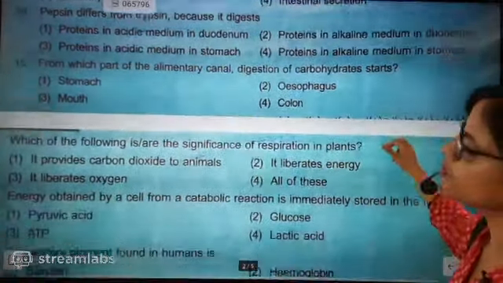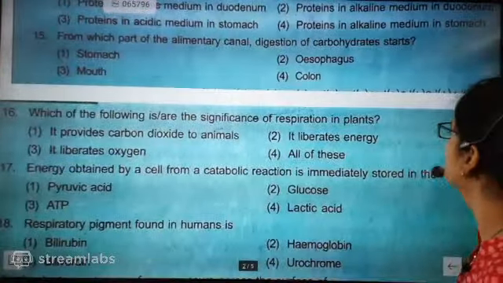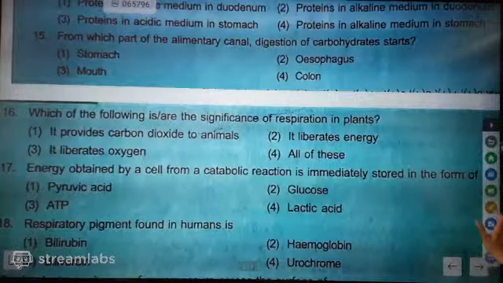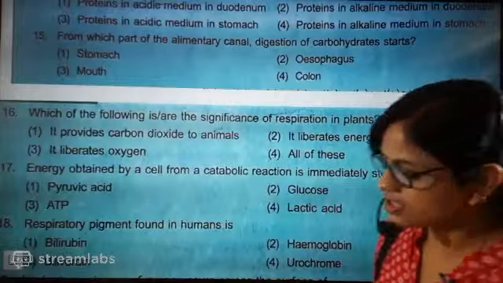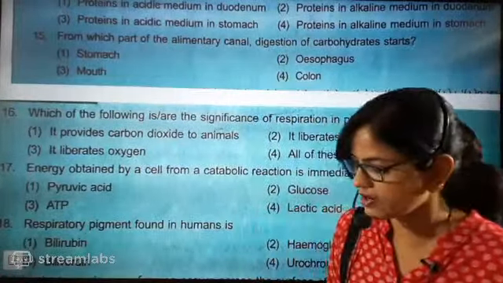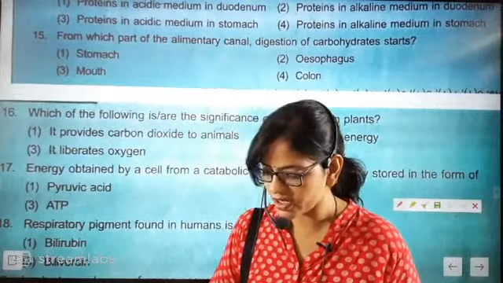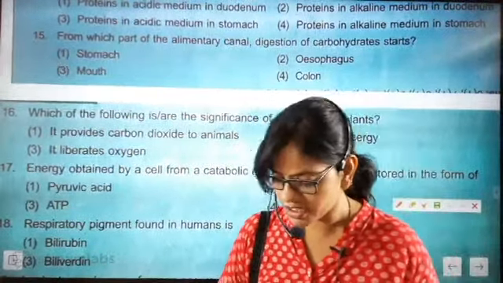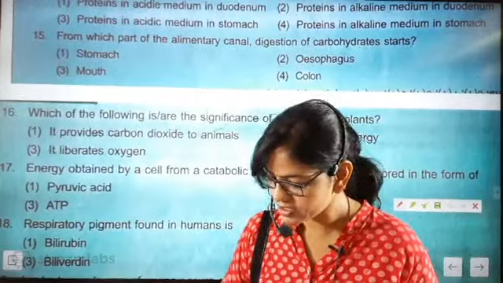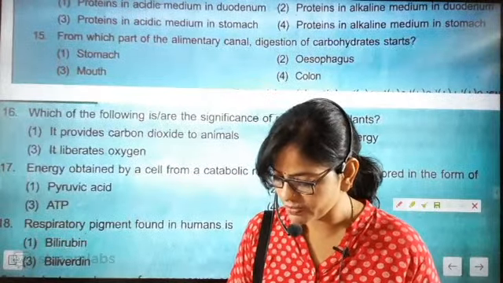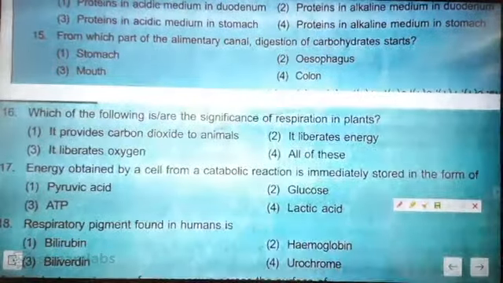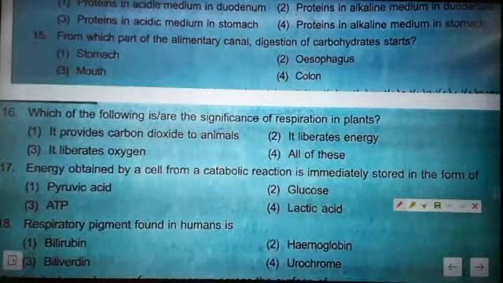Now tell me, which of the following is the significance of respiration in plants? Which of the following is significant for respiration in plants? Come on, tell me what answer you are going to tell. Is the screen blurred? Come on, tell me. Respiration part. Just one minute. 16D. Sudarshan, give the answer also.